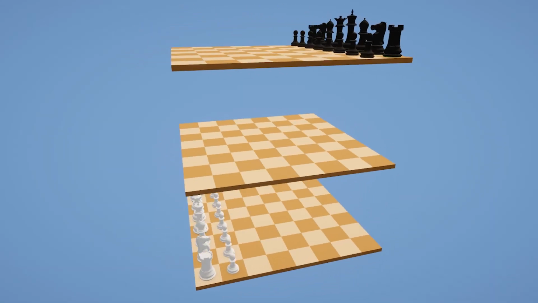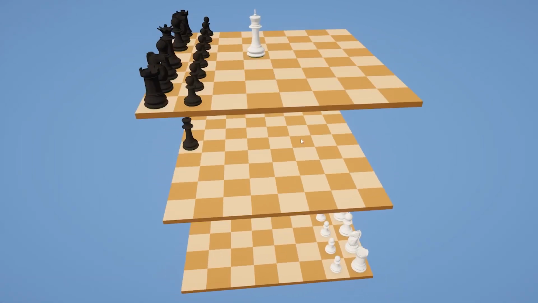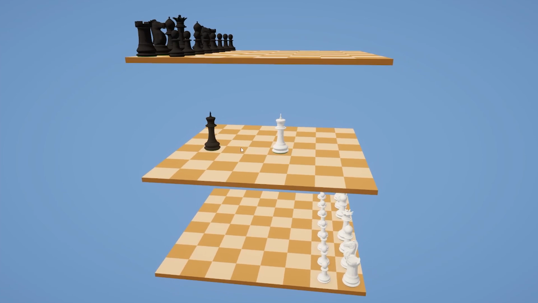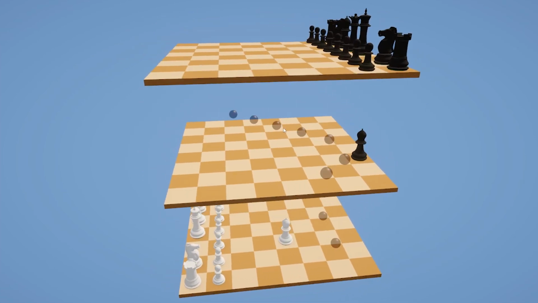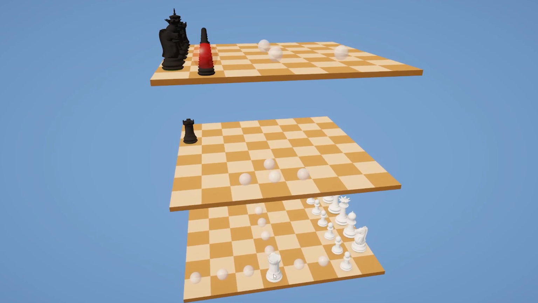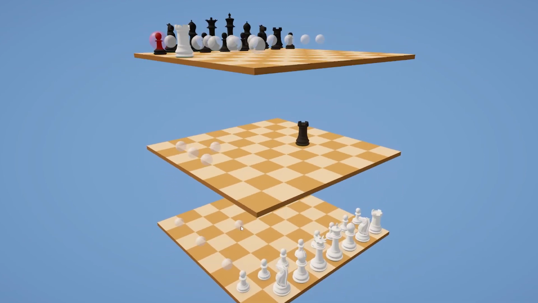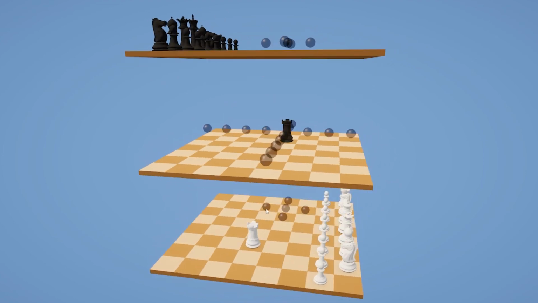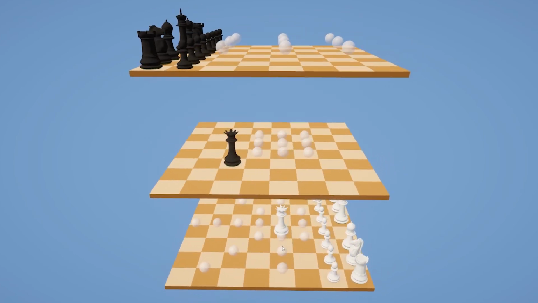Let's understand how the pieces work on the vertical plane. The king can move one square up or down, either directly or combined with its regular movement. The bishop can move up or down 1 or 2 boards, as long as it also moves the same number of squares in a diagonal direction. The rook can move vertically up and down while not moving in the other 2 dimensions. Additionally, a rook can move an equal number of squares vertically as it does in one of the lateral dimensions. The queen moves as the bishop and rook combined.